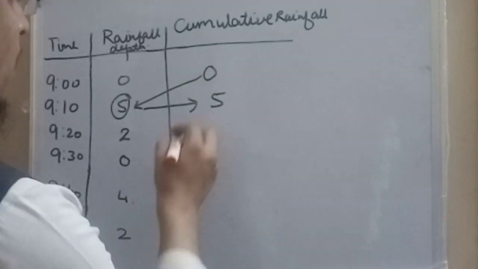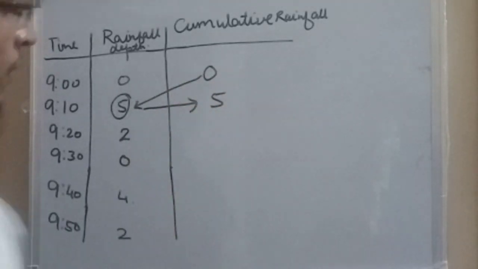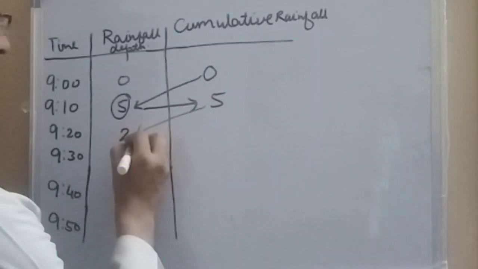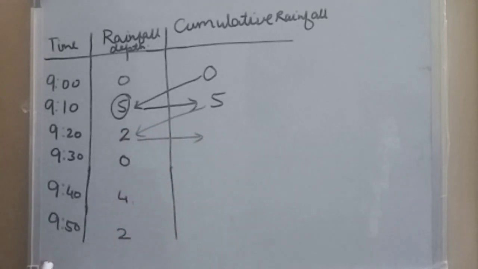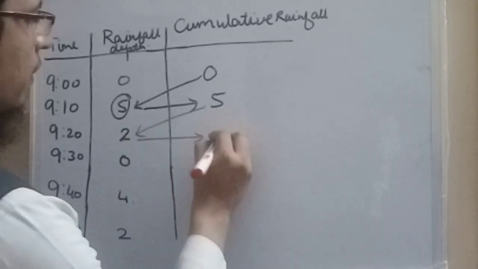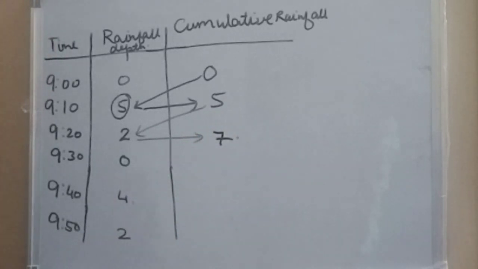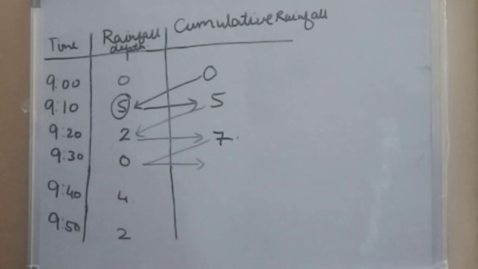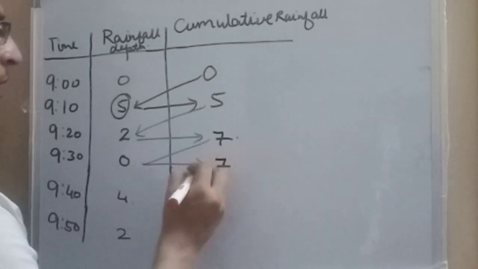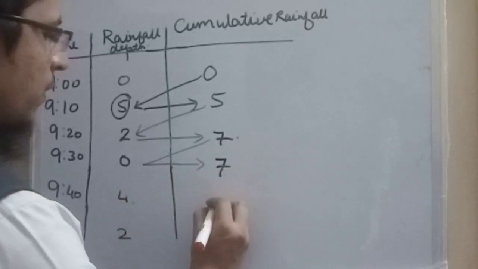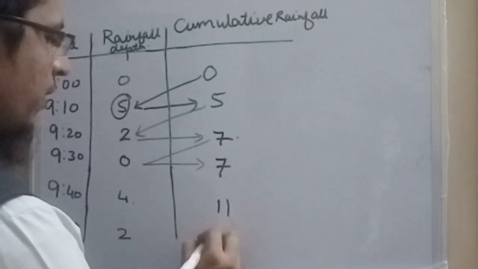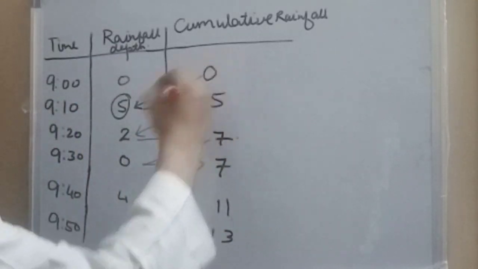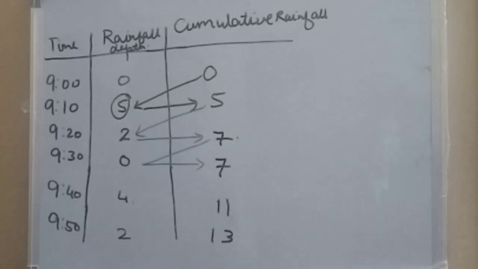Then again we have to add this reading to this reading and write it here. In this way we are obtaining the cumulative rainfall. Then again we will move like this. 7 plus 0 will be 7. Then similarly 7 plus 4 will be 11 and 11 plus 2 will be 13. So you have obtained the cumulative rainfall depth in this manner for all the time durations.